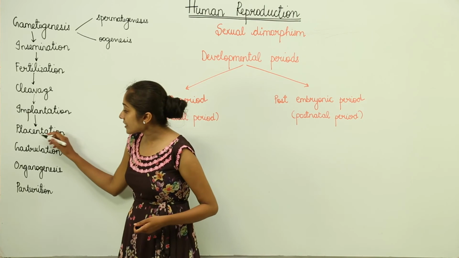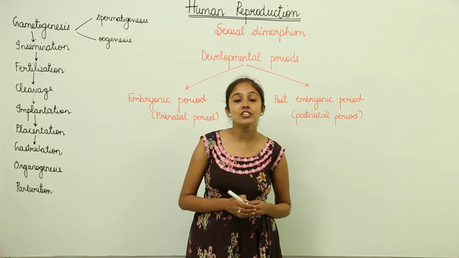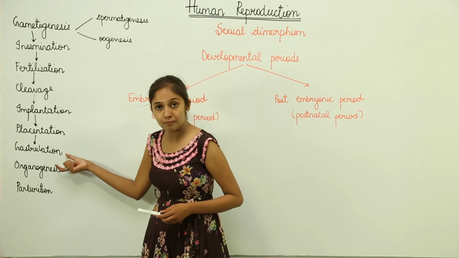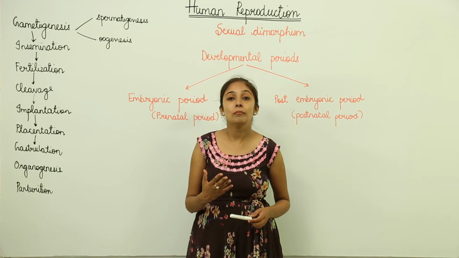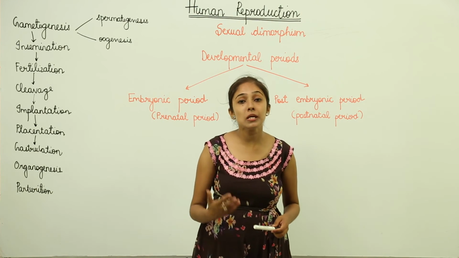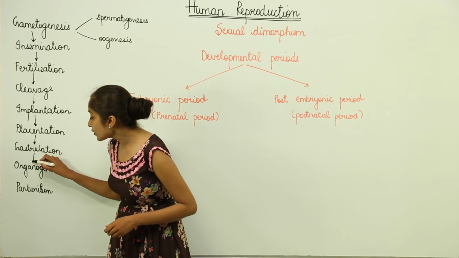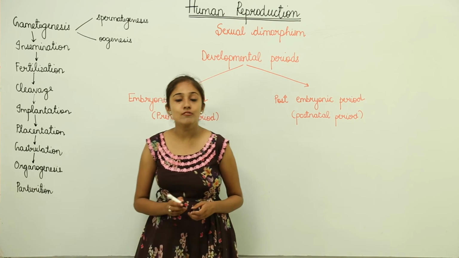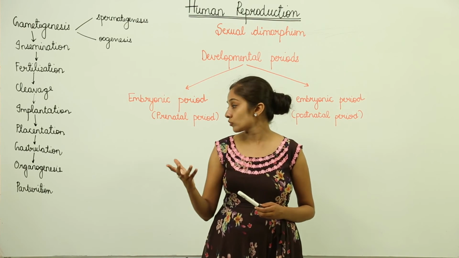After that we have gastrulation. The blastocyst stage is going to change into the gastrula stage. So we have the formation of the gastrula with 3 primary germ layers. Then the organs are going to develop. This is known as organogenesis. Specific organs and specific tissues develop, which is known as organogenesis.